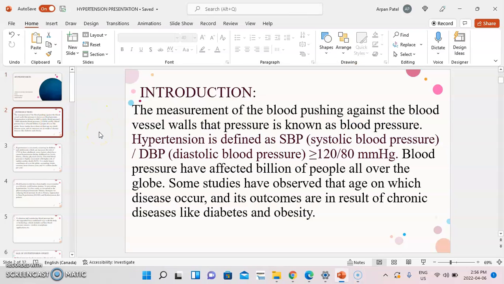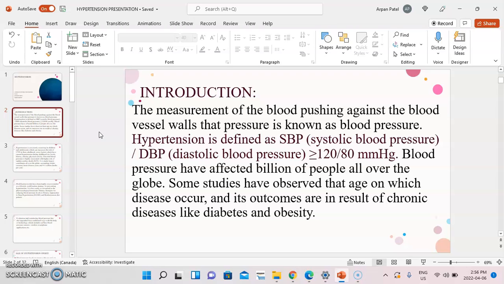The measurement of the blood pushing against the blood vessel walls, that pressure, is known as blood pressure, and it is defined by systolic blood pressure (SBP) over diastolic blood pressure (DBP). The normal range for it is less than or equal to 120 by 80. It is measured in the unit of mmHg. Blood pressure has affected billions of people all over the globe.